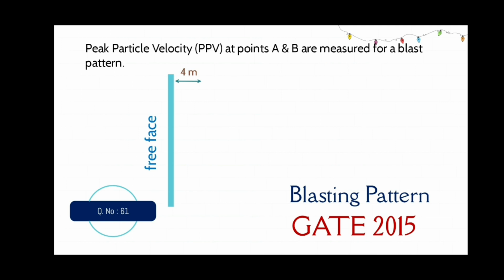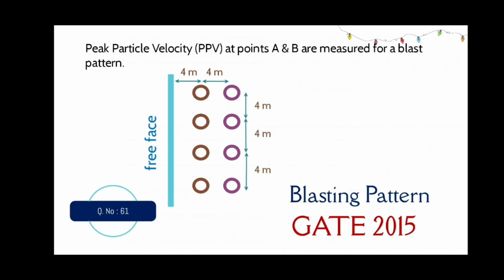Leaving a front burden of 4 meter, they are keeping 4 holes in the first row. And leaving a burden of 4 meter from the first row, they are keeping 4 holes in the second row. The spacing between the holes is 4 meter and they are keeping a delay of 25 milliseconds between the first row and the second row.